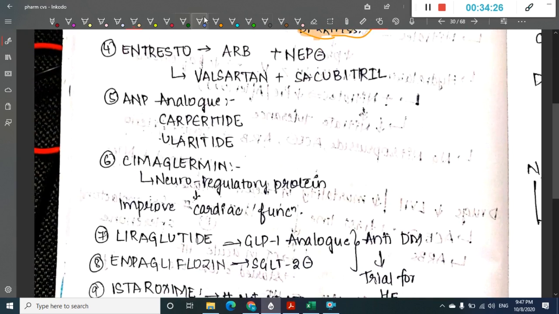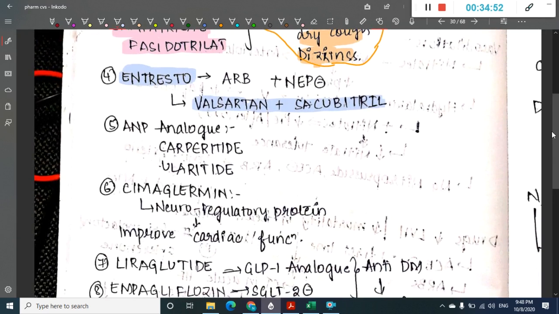The next group of drugs is called Entresto. What is this Entresto? This Entresto includes valsartan plus sacubitril. That means Entresto is a combination of valsartan and sacubitril. So in this we have two drugs. Valsartan is an ARB, an angiotensin receptor blocker, and if we combine this angiotensin receptor blocker with a neural endopeptidase inhibitor, then we call it Entresto. This Entresto includes two drugs, one is valsartan, the second is sacubitril.